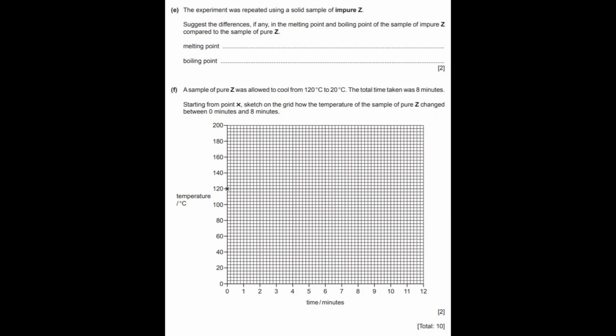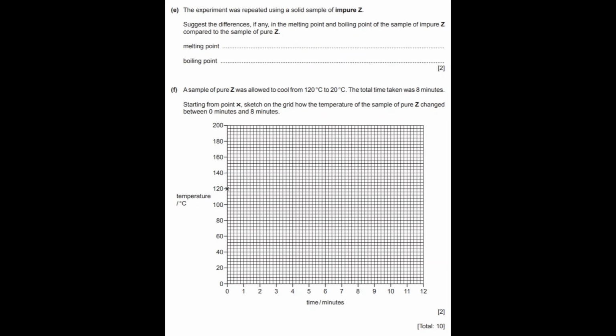That means you need to draw a horizontal line, because that's where the change of state is. So where it's 80 degrees, you draw a horizontal line, and then you've got to end up at 8 minutes, and that has to be 20 degrees. So first you need to have a negative slope. It has to be steeper than the first graph.